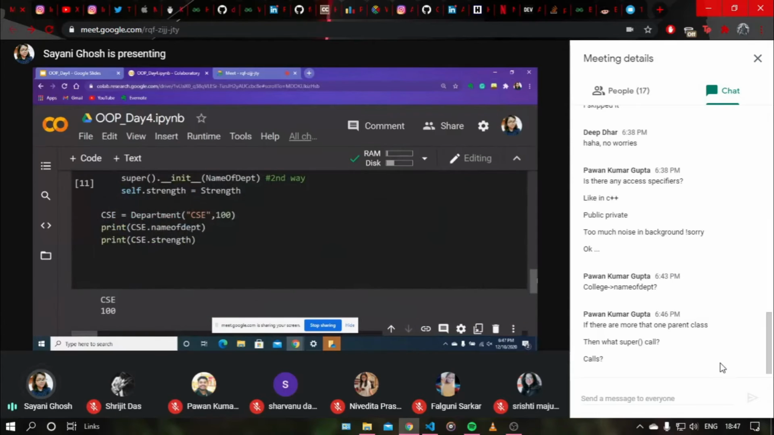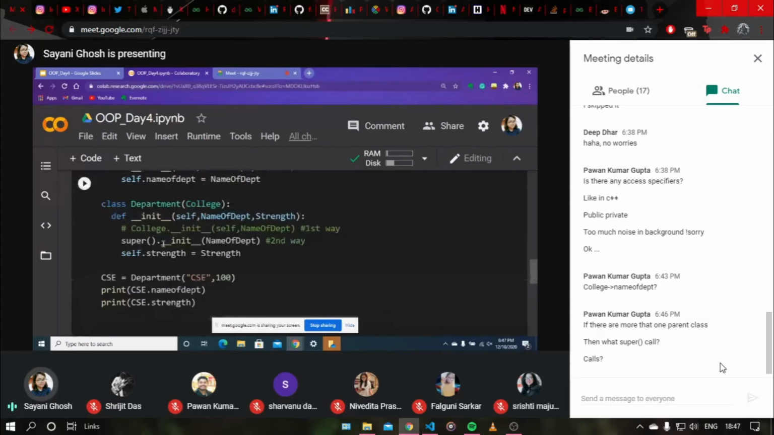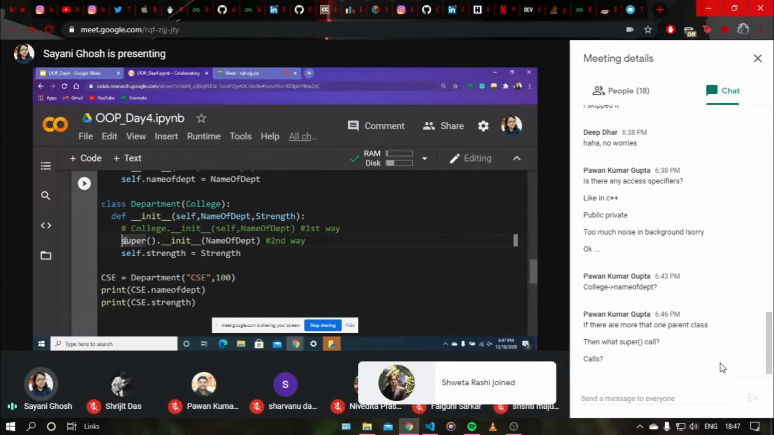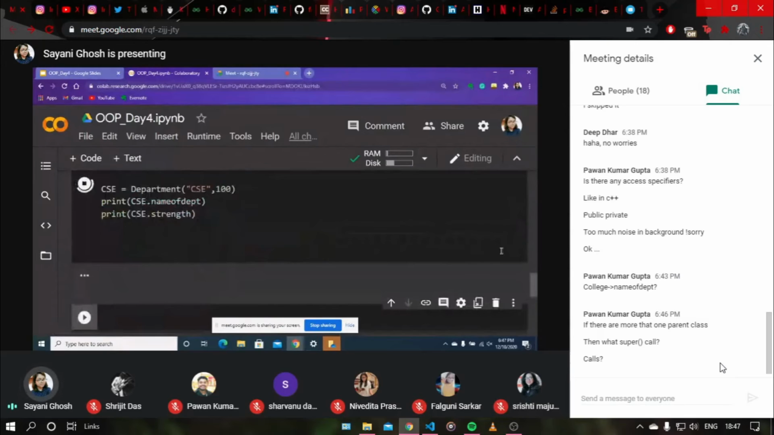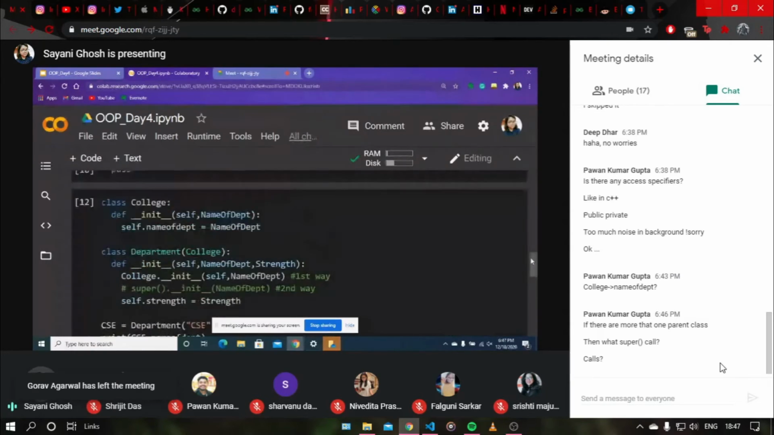Let's see what's the output. Yeah, we are getting the output as CSE and 100. So you can see the super function works fine. And if you want to do it with the college init function, let's try it that way too. Yeah, the same output. So you can use either one to initialize the attribute inherited from the college class.